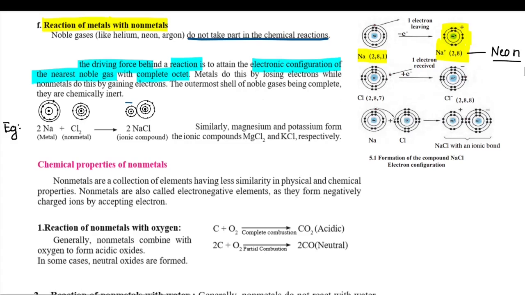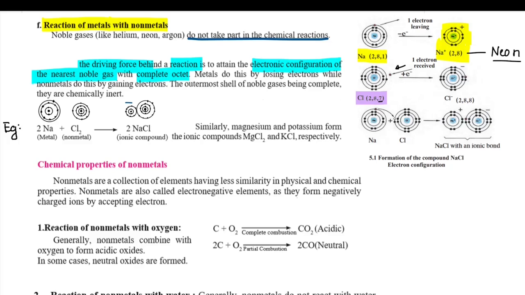Now in the case of chlorine, chlorine is a non-metal and it is receiving electrons. You can see there are 7 electrons in the outermost orbit, and it requires one more electron to form an octet. So it gains an electron from metal, it can be sodium, and it completes its octet.